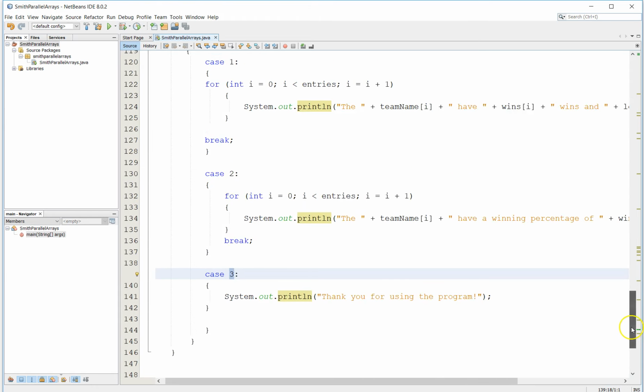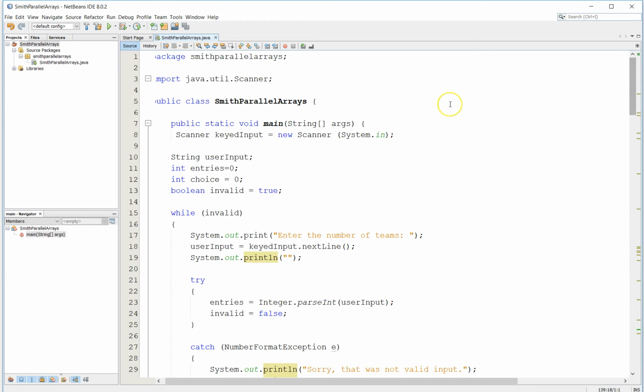So there is a lot to this program. I'm hoping that you're going to watch this video a few times. You'll maybe pause it, you'll maybe take some notes. But that's the value of these try and catch statements in validating data, which is very important as we write these larger and larger programs.